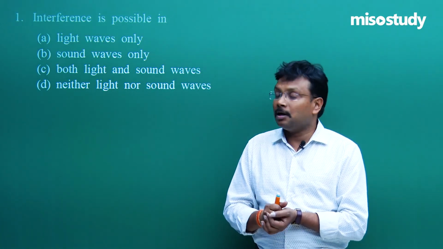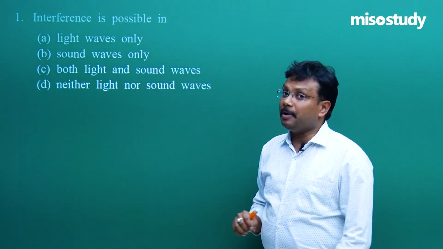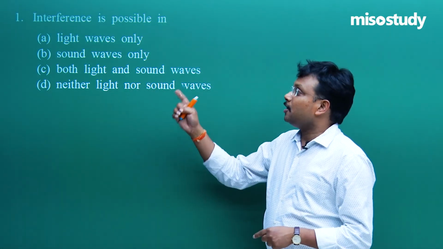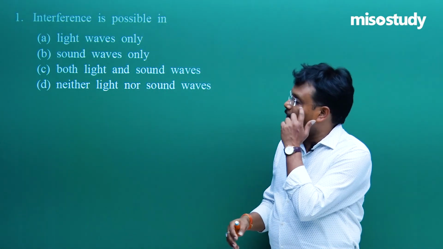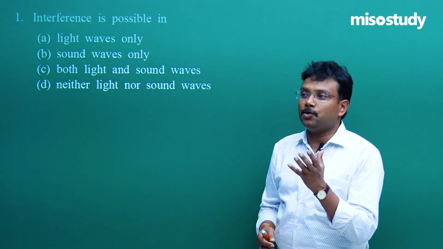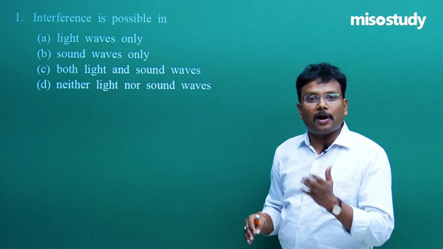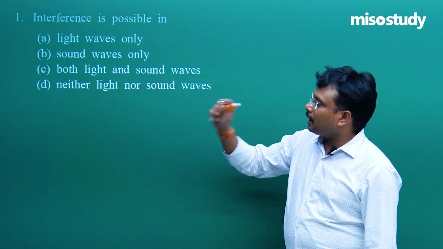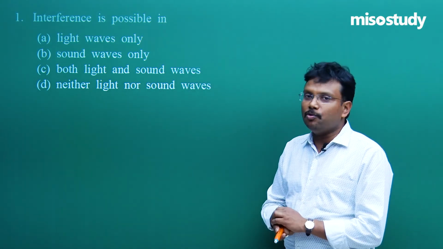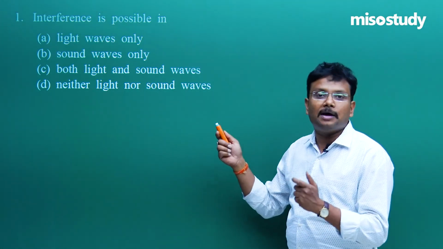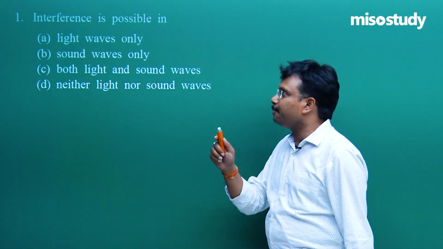So interference is something which is not only possible in electromagnetic or transverse waves, not only possible in longitudinal mechanical waves like sound waves, but interference, diffraction and reflection, all these concepts are applicable for any type of waves. So the correct option is C, both light and sound waves. But I want to move a step further. I want to mention a simple statement for your better understanding.